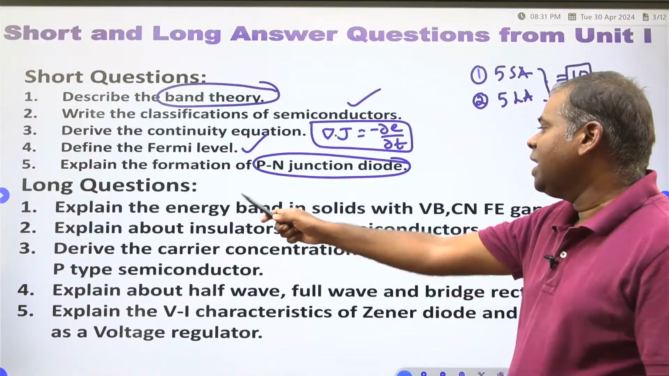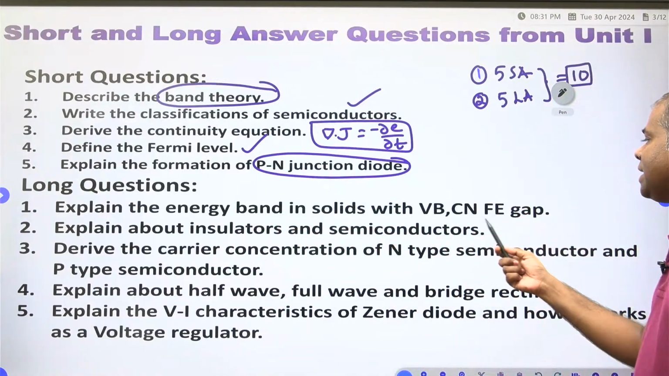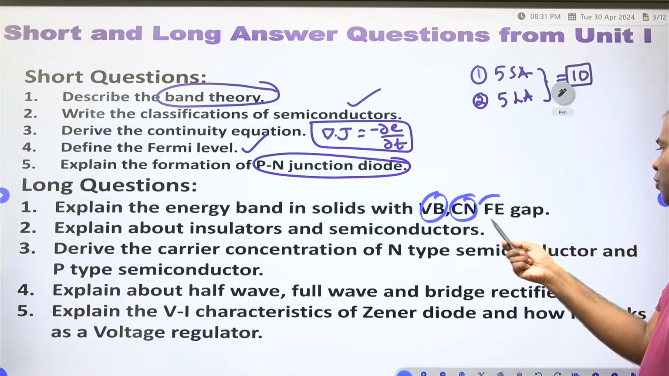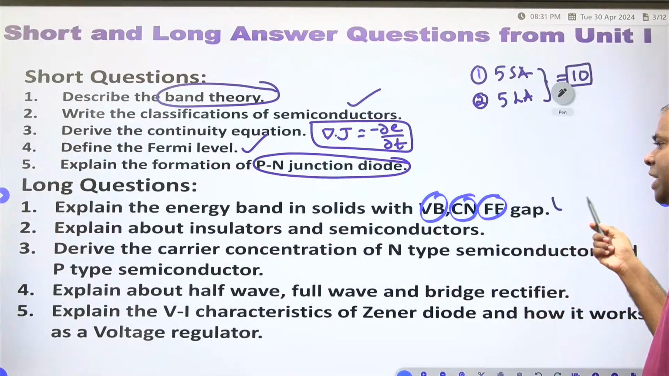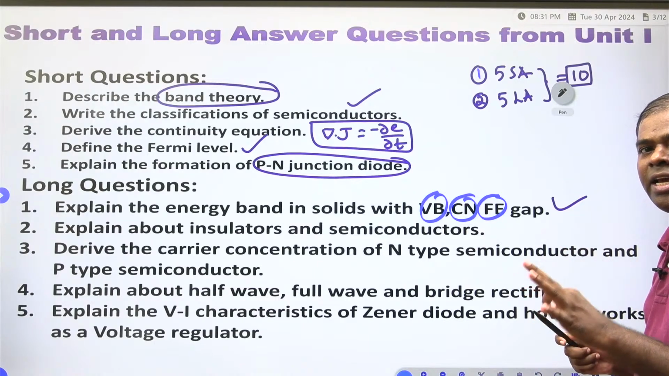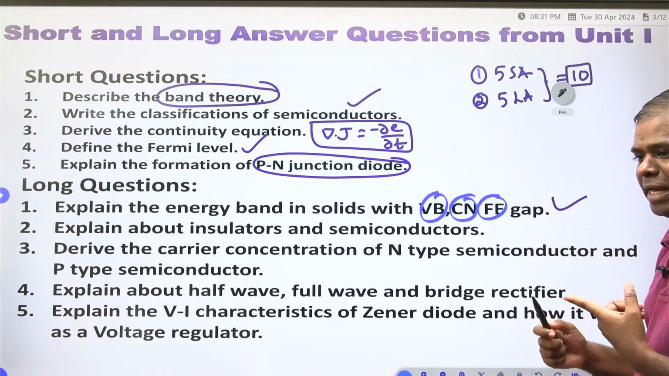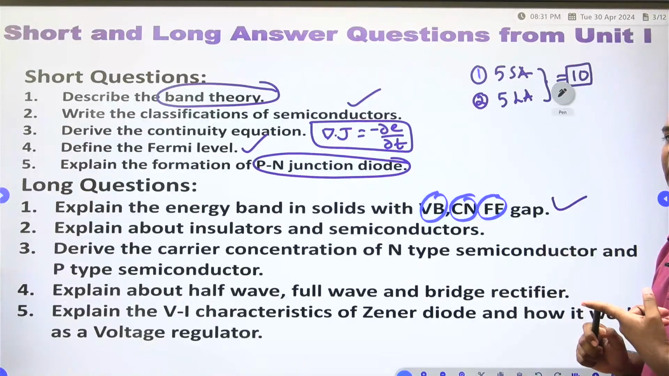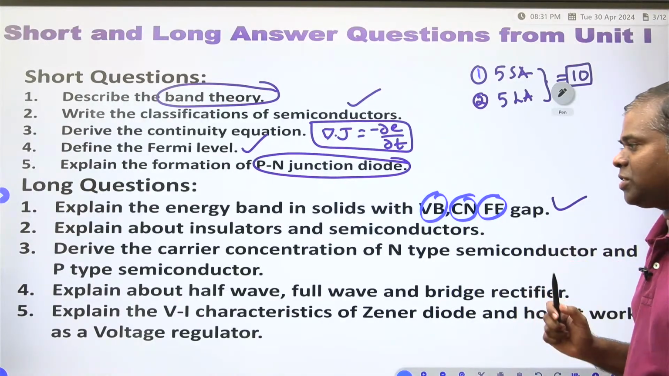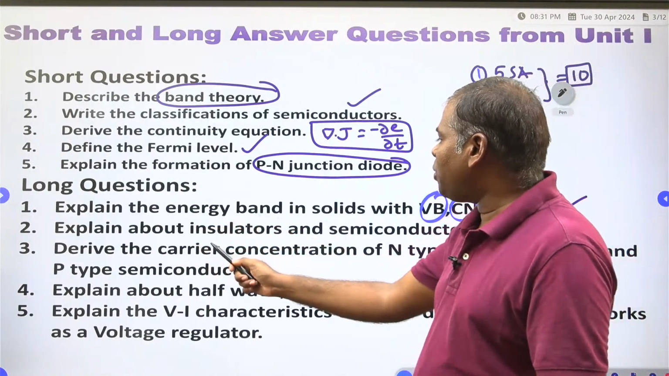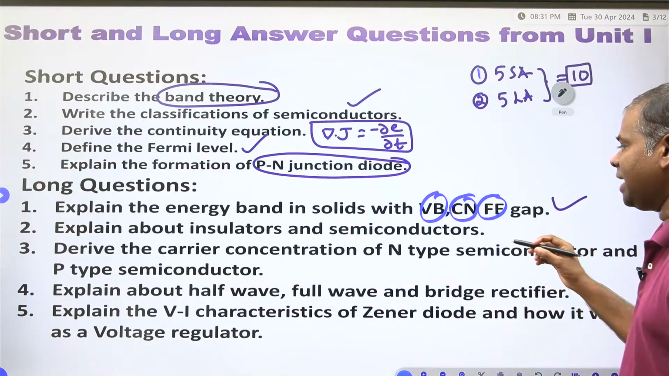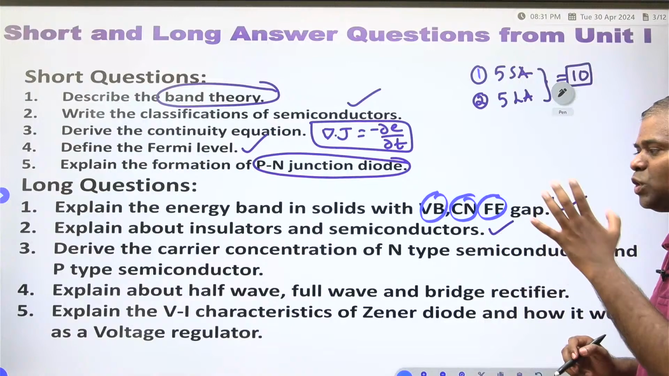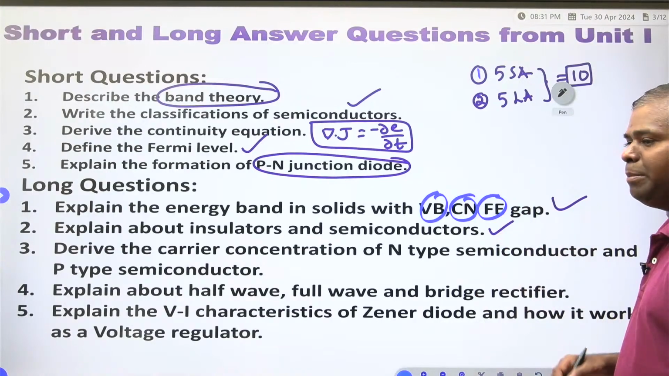Once you have to see. Explain the energy band in solids with valence band, conduction band, forbidden energy gap. By using energy band theory in solids, you have to explain about the valence band, conduction band, forbidden energy gap. Clear? So that is the first one. Next, explain about the insulators and semiconductors. What are the insulators? What are the semiconductors? You have to explain. This is very, very important.